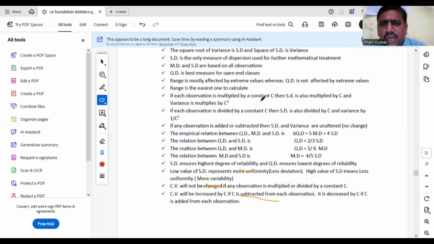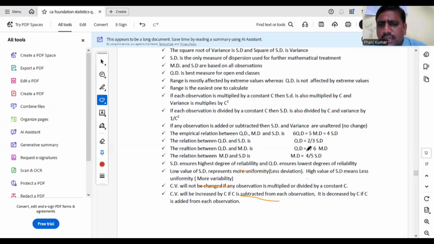If each observation is multiplied by a constant C, SD is also multiplied by C. Coming to variance, it is multiplied by C square. Similarly, if each observation is divided by C, SD is divided by C and variance is divided by C square. Increase or decrease means no effect. Origin effect is not there, only scale effect. If any value is added to or subtracted from each observation, then SD and variance will not change. But coming to variance, scale should be squared. Empirical relation: 6QD equals 5MD equals 4SD, for moderately symmetric or symmetric data.